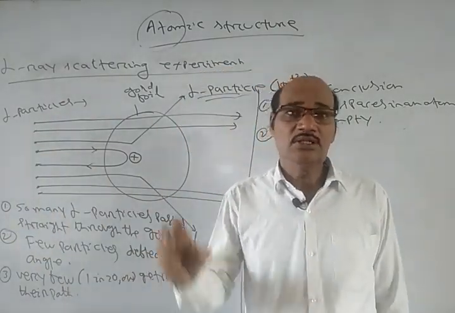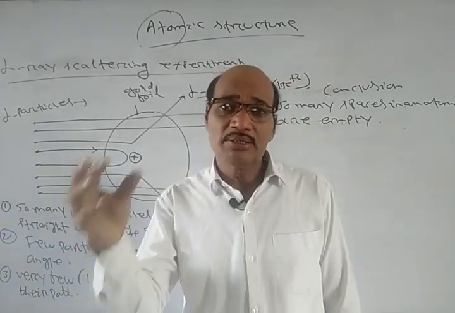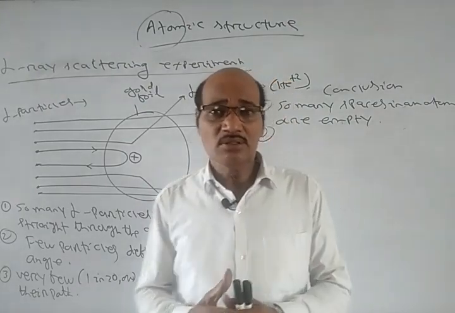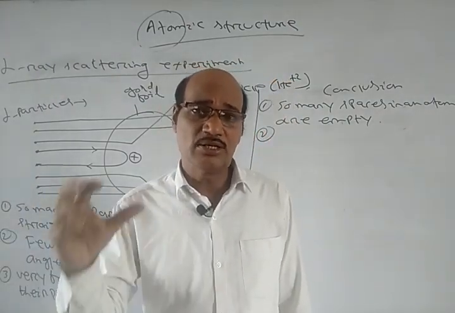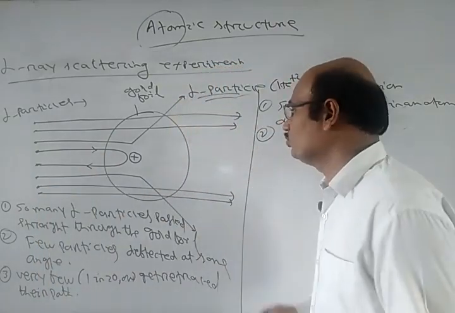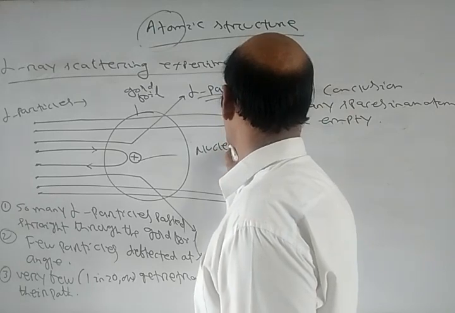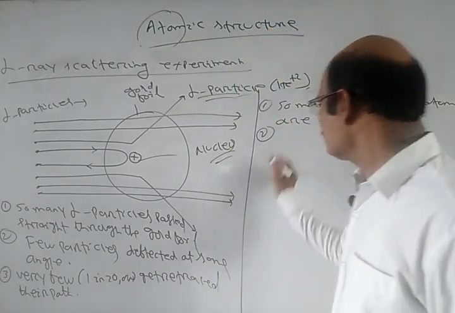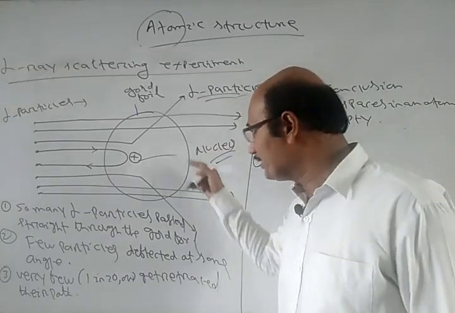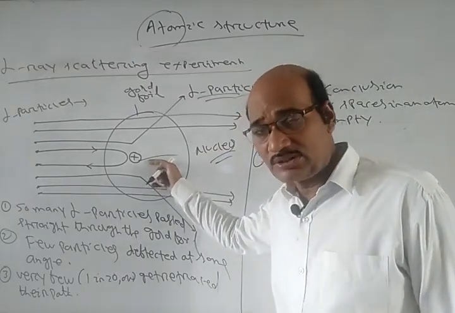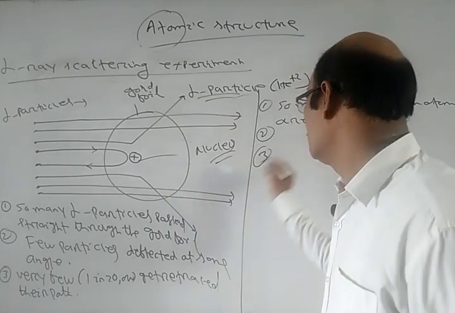This positive charge at the center, which repels the doubly charged helium particles, is known as the nucleus. So from points 2 and 3, he concluded that there must be a small but heavy positive charge situated at the center, and that is called the nucleus.